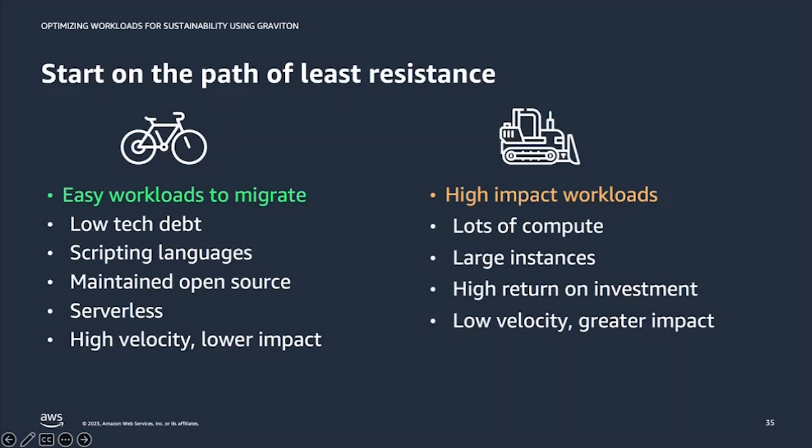When thinking about your very first steps towards migrating to Graviton, start on the path of least resistance. Grab a few easy wins and get them under your belt. Get comfortable and confident. Then move on to the high impact workloads to achieve high return on investment along with greater impact. But keep in mind, these paths are not mutually exclusive. Certainly high impact workloads with lots of compute and large instances running in a low tech debt environment exist. The point is finding the starting point that makes the most sense for your organization. Because remember, the goal is ultimately to do more with less.